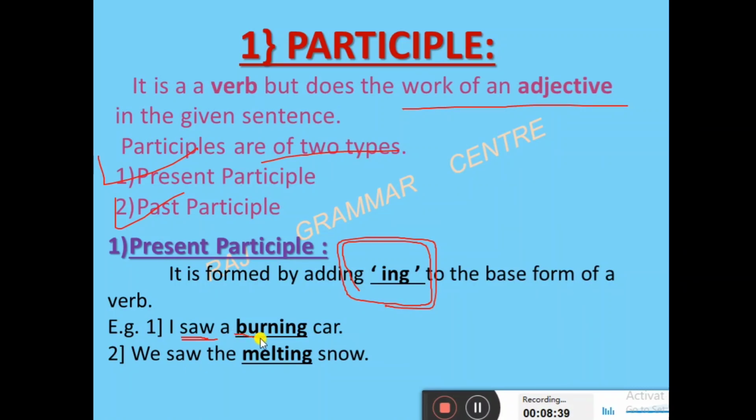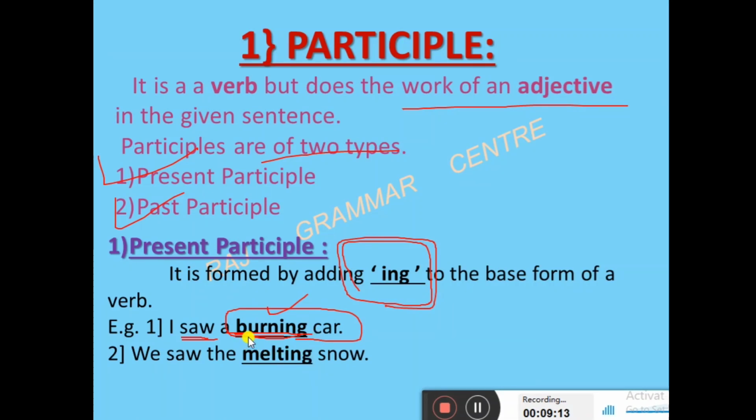See, burning is a verb, but it is used at the place of adjective. You know very well about adjective. Adjective is always used with a noun. Like I am saying, intelligent boy, intelligent girl. So here boy and girl are nouns, and the word before that which is saying something about them, which is qualifying a noun, that is called an adjective. So the burning word is there. Burning word is a verb.